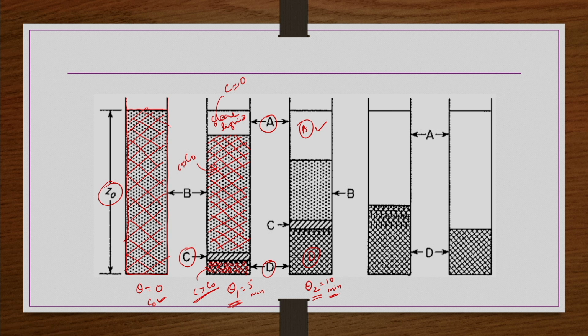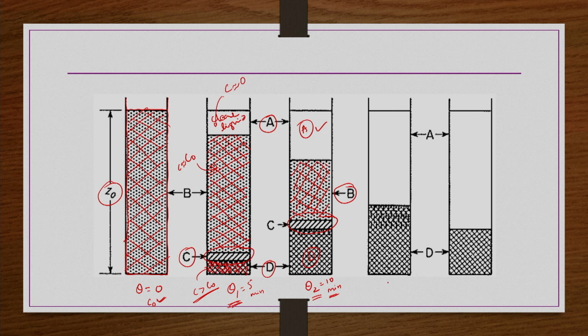The height of zone D and zone A is increasing, whereas the height of the B zone is decreasing, because the particles are going down to the D zone and the liquid is moving up to the A zone. So, the B zone height is decreasing, whereas the transition C zone remains the same, that does not change.